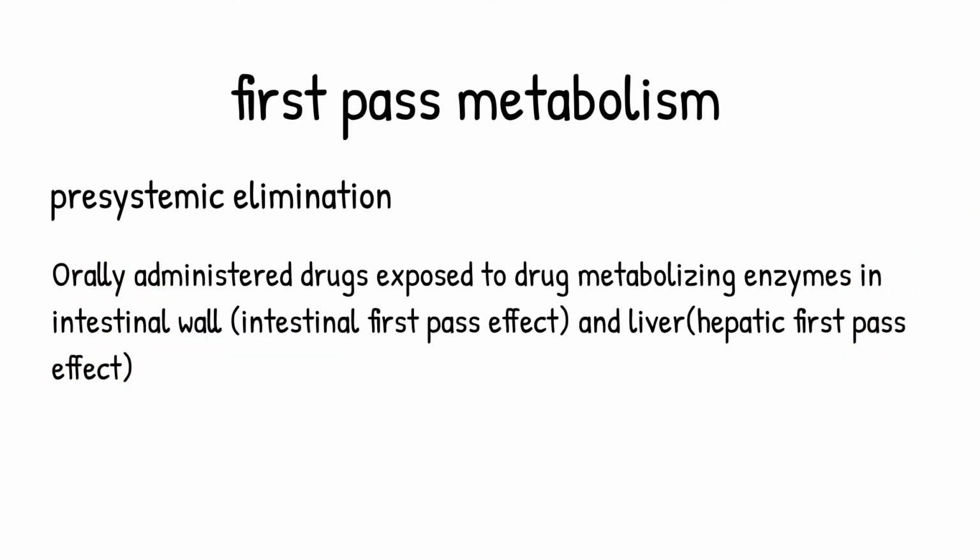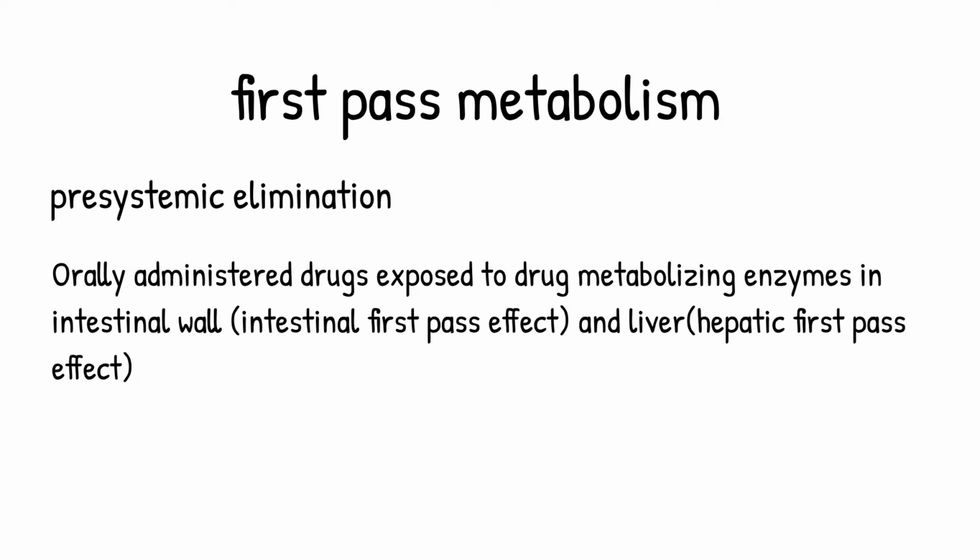This means a part of the orally administered drug is metabolized even before it reaches the systemic circulation. That is why it is called pre systemic elimination: the metabolism of the drug before it reaches the systemic circulation.